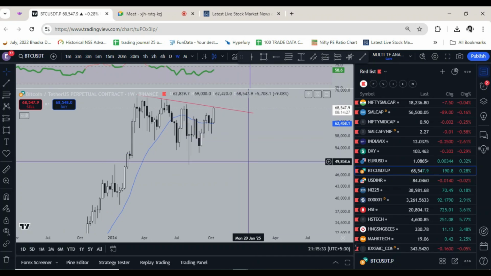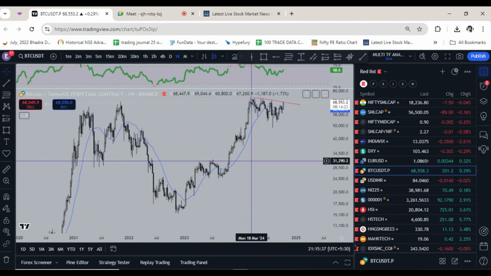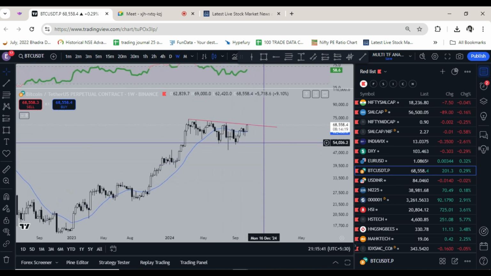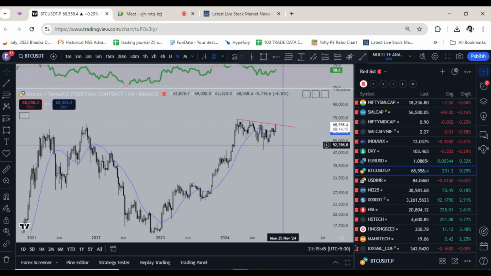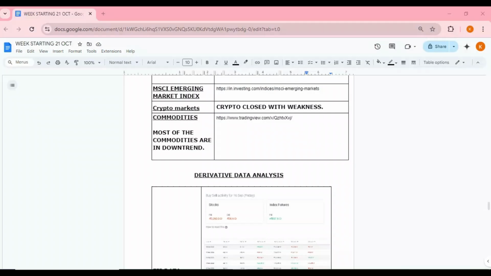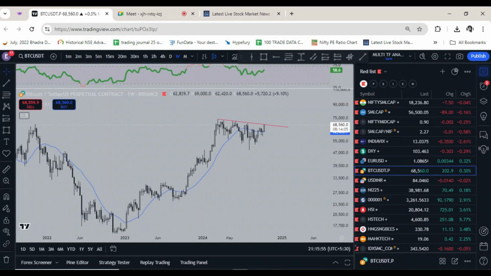But I'm bullish. I'm betting that because out of all the risk assets in the year 2024, Bitcoin is one thing which has not performed till now, and institutes have been accumulating Bitcoin like anything, especially BlackRock. Okay, now let's see what commodities are doing.